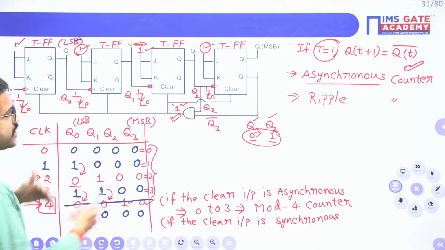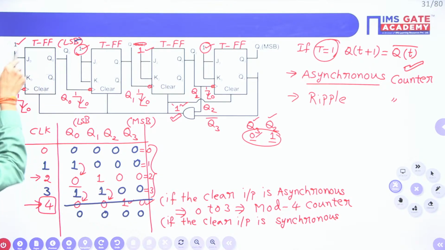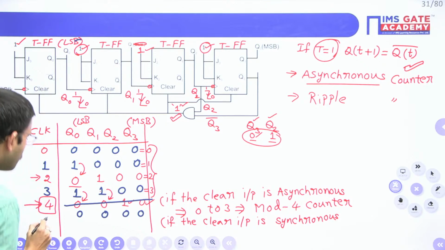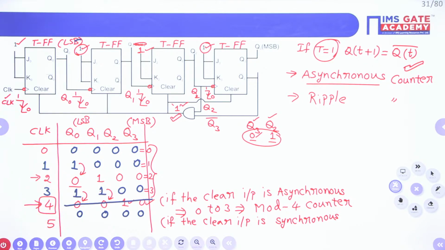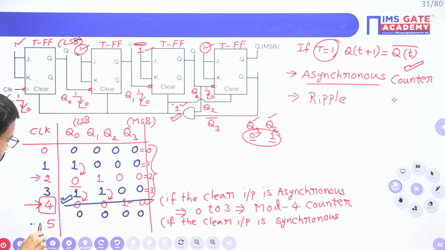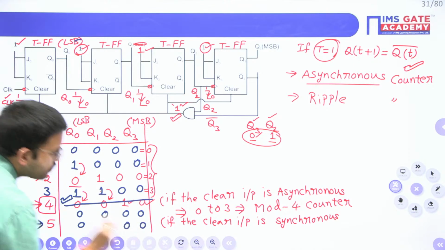You have to apply the next clock signal, just like here. You are having a JK flip-flop, here you are having value as 1. Whenever you apply the next stage of the clock signal, that time only your output is affected. In the same way, for the overall circuit, since you got clear input as 1, you have to apply the next negative edge of the clock signal. Then this particular counter will count this state. After applying the 5th negative edge of the clock signal, only then all the flip-flop outputs become 0.